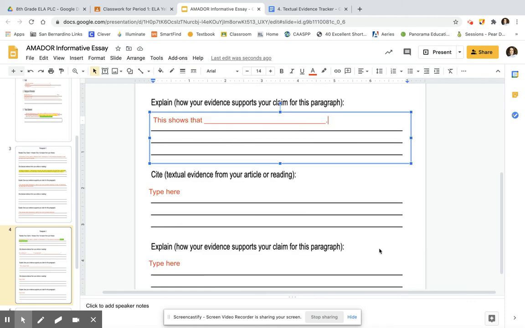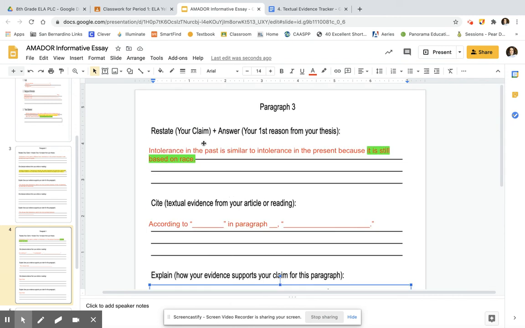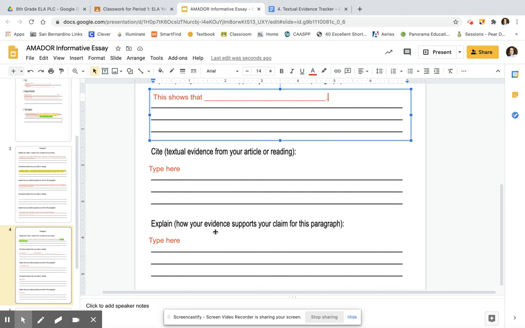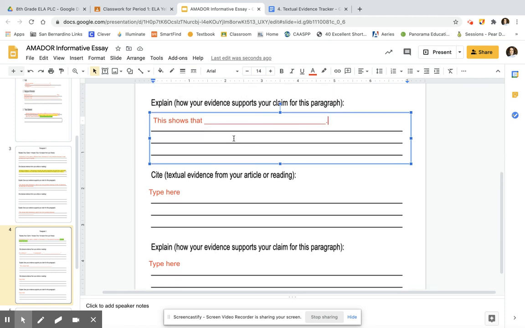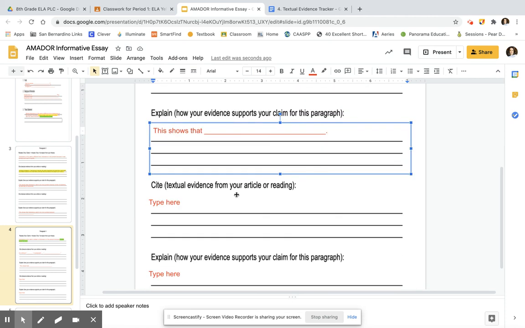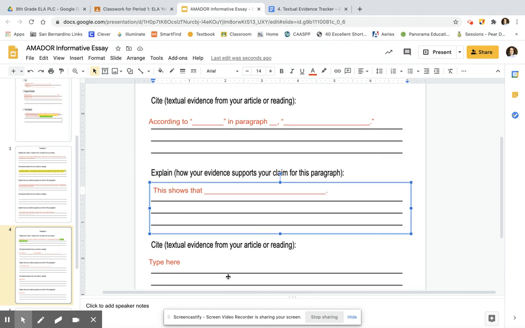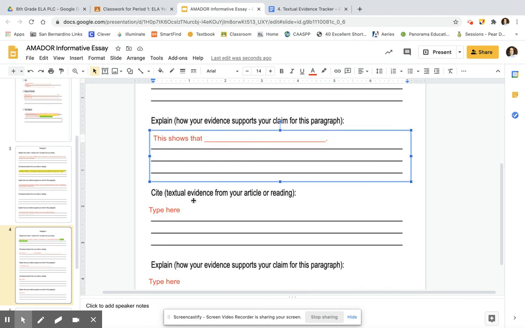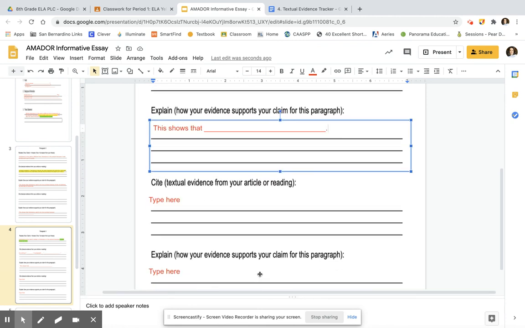All right, for your next pieces, you're following the same format. So you're going to cite another piece of evidence that supports this claim, and you're going to explain that piece of evidence as well. So you use the same sentence stems for the next 2. You use according to blank in paragraph blank, and then you cite, and then for explain, this shows that. So use the same exact resources.